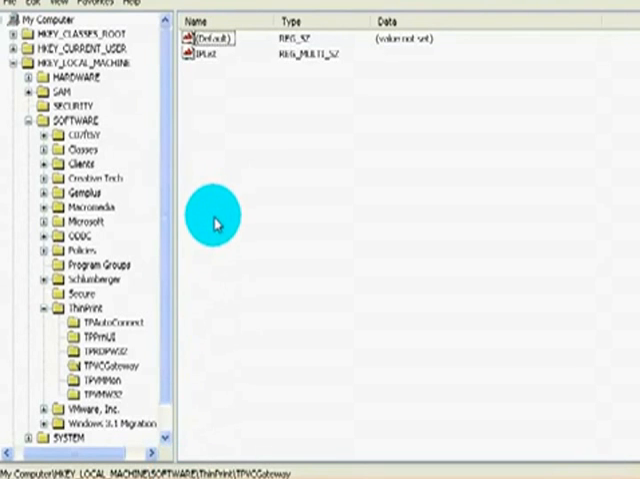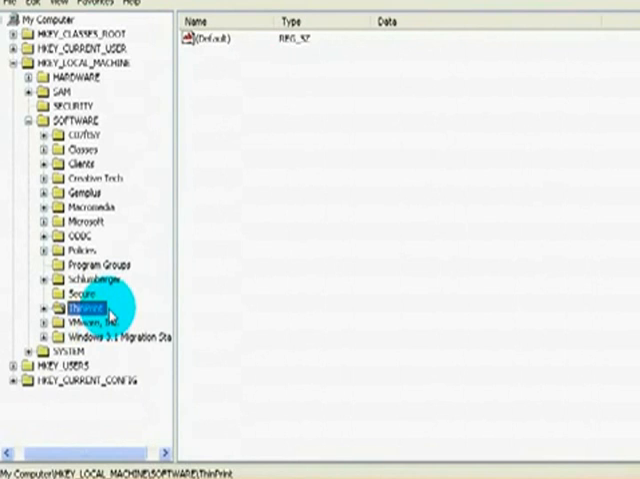Now if we go back to Registry Editor, we will notice that first of all, that value is gone. And second of all, we can't find Trend Micro.